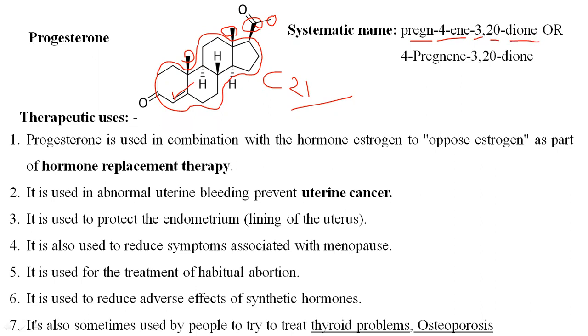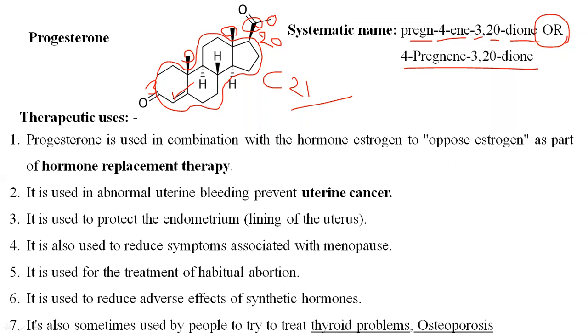3,20 diones. These have 20 carbon atoms and keto groups at the third position. That's why it is given the name diones. Or you can represent this name in the form of 4-pregnene-3,20-dione. This is the IUPAC name for progesterone.